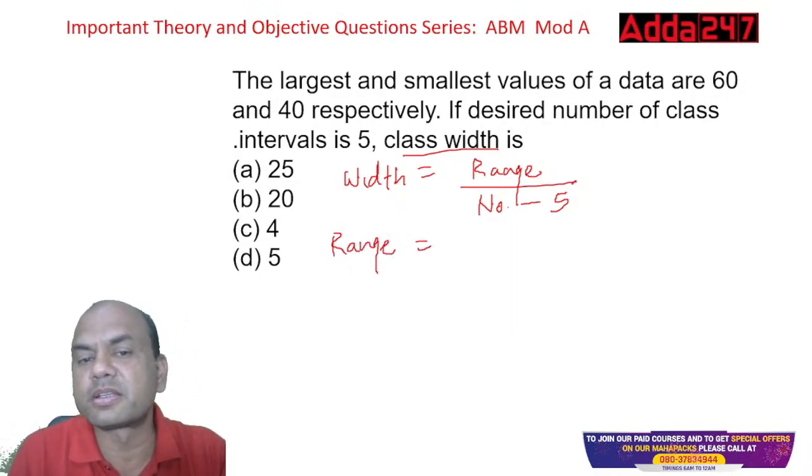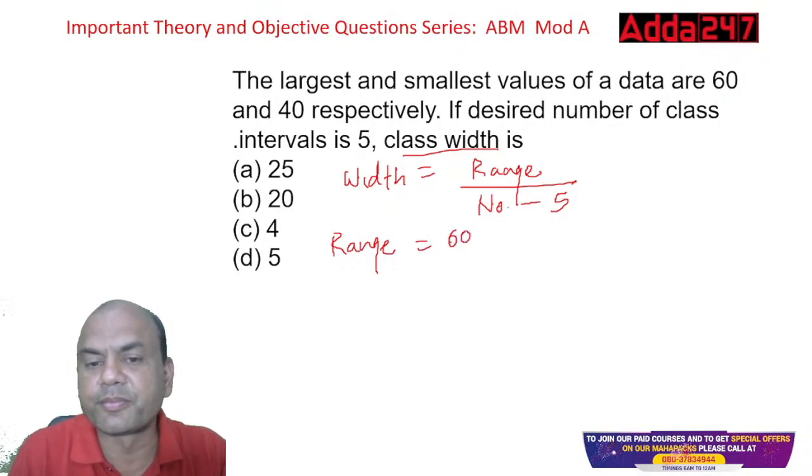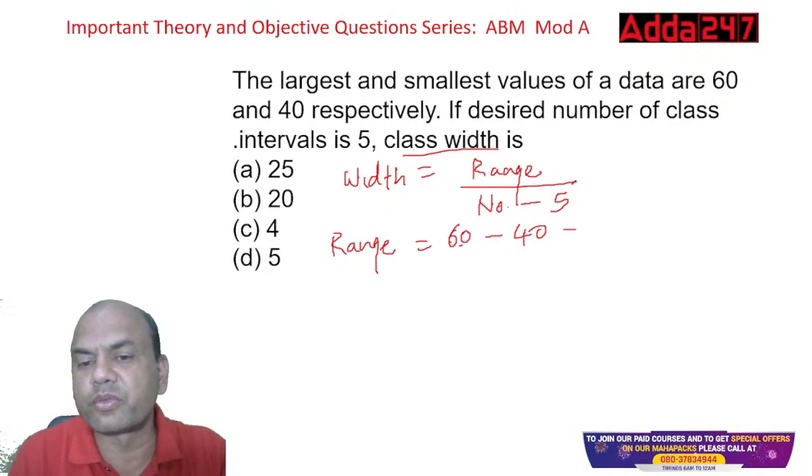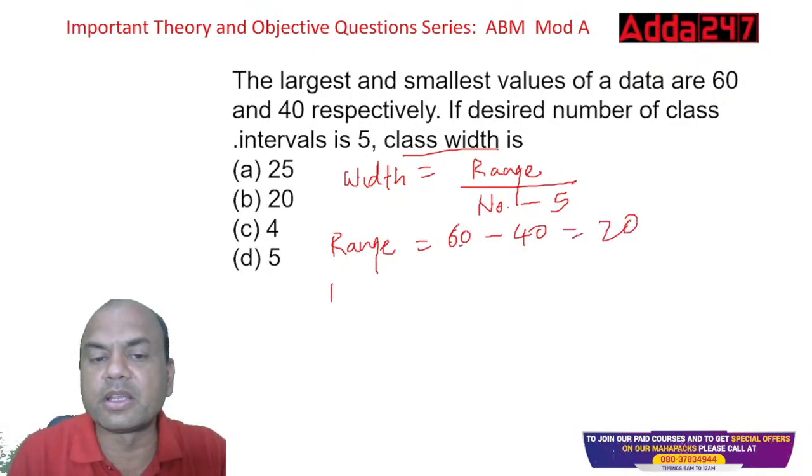What is the highest number? 60. See here, largest and the smallest value. So 60 minus lowest 40, that is 20. So what is my width now? Width equals 20 upon 5, so that is equal to 4. Okay, so this is my answer.